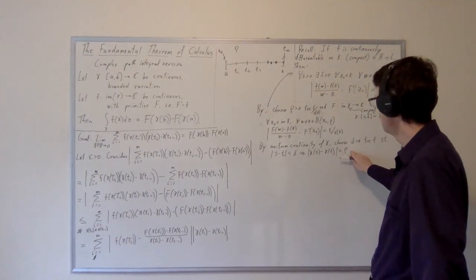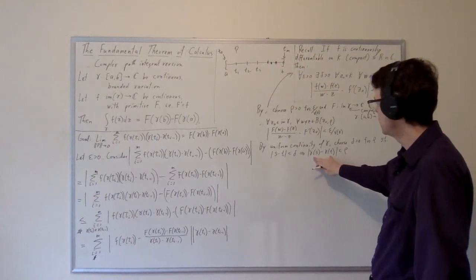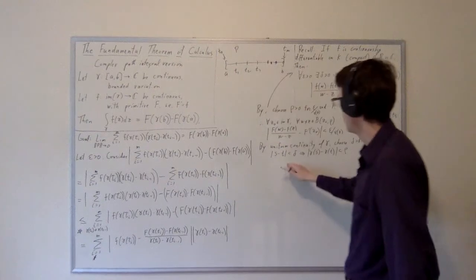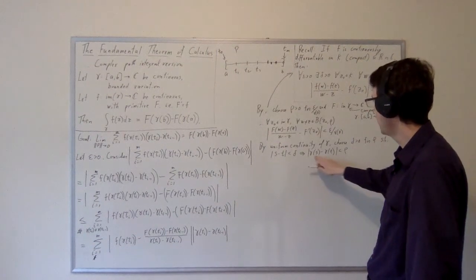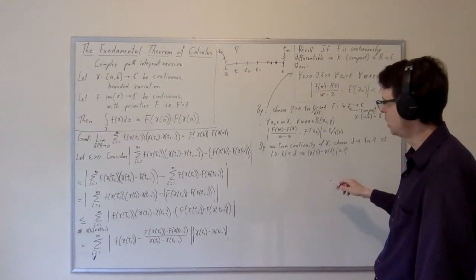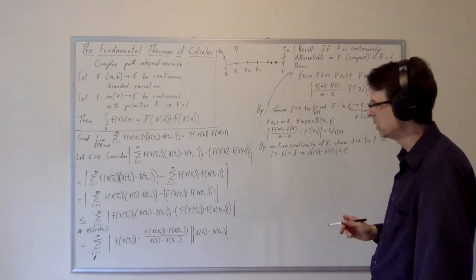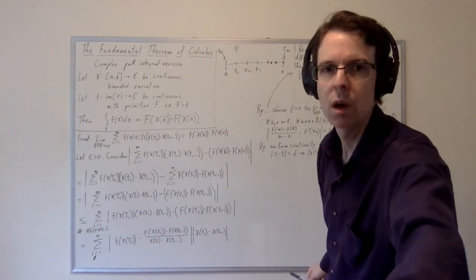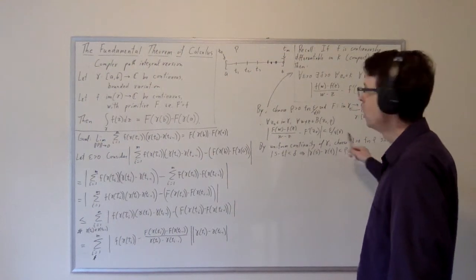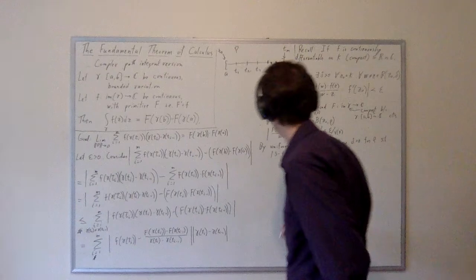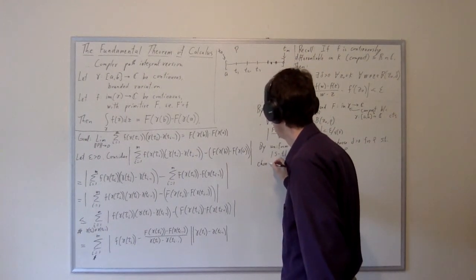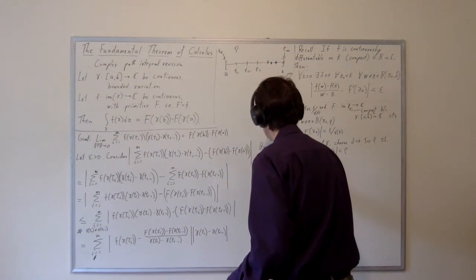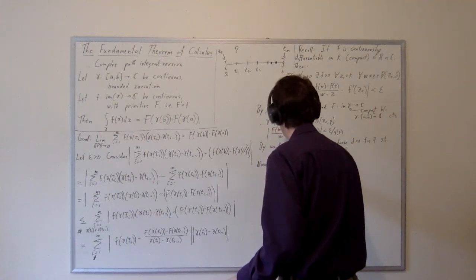This is possible by the uniform continuity, and that means that if we can guarantee that the inputs of gamma are close enough together, then we can conclude that the corresponding outputs of gamma are as close as we need them to be, so that this actually becomes relevant. Now, how can we guarantee that the inputs of gamma that actually occur in this sum are very close together? Well, we can use delta to control the norm of the partition P. So I'm now going to assume that the partition P has norm less than delta.